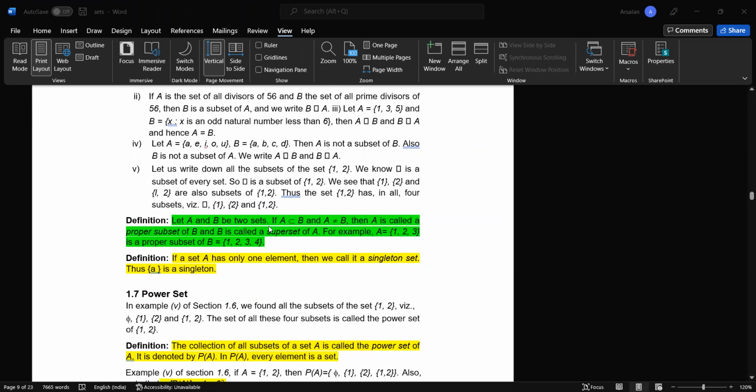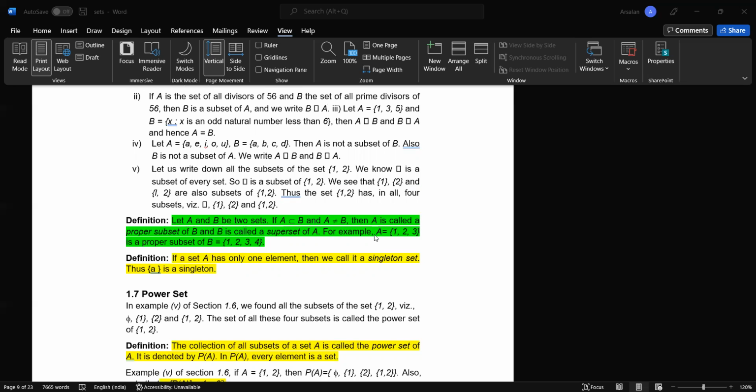Now, let A and B be two sets. If A is a subset of B and A does not equal B, then A is called a proper subset of B and B is called a superset of A. For example, A equal to 1 2 3 is a proper subset of B, which is equal to 1 2 3 4. So if we are taking a subset which is not equal to the set with which we are comparing it, then that set is called a superset, if the subset does not have all the elements which the other set has.